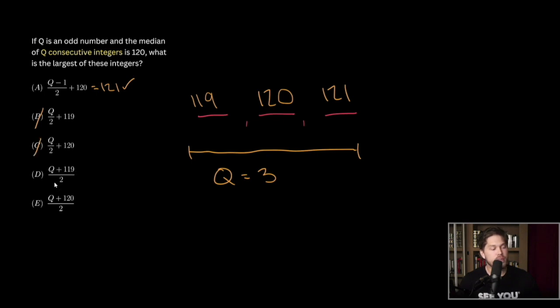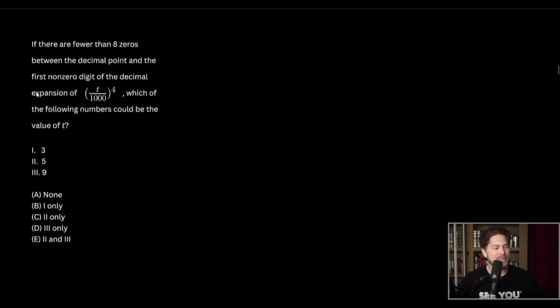For choice D, we have 3 plus 119. That's going to be 122 divided by 2. That's going to be way less than 121. In choice E, again, this won't be an integer, as 3 plus 120 is 123 divided by 2, way too small and not even an integer. So with this simple process, I'm able to see that our answer is choice A.